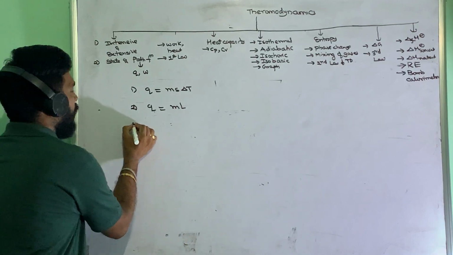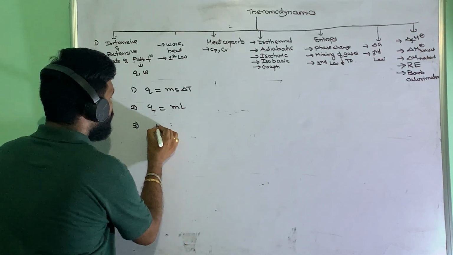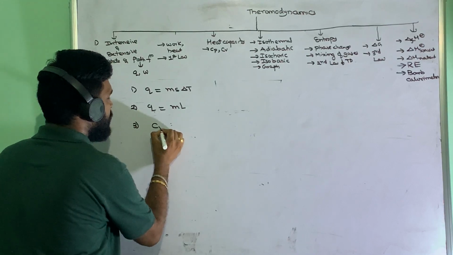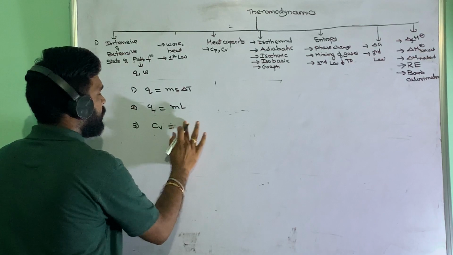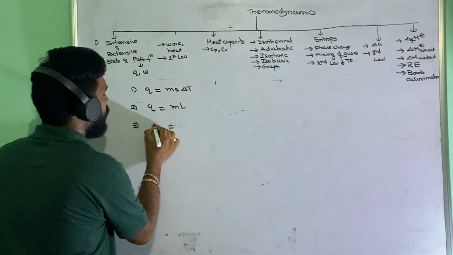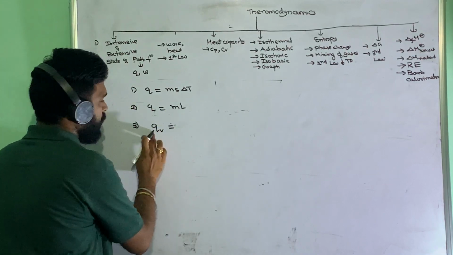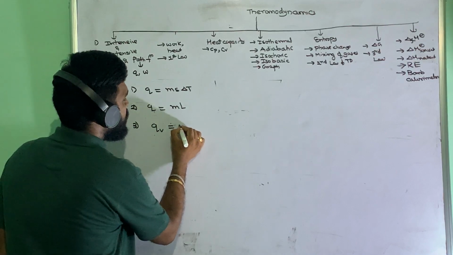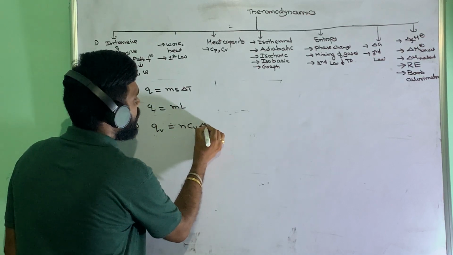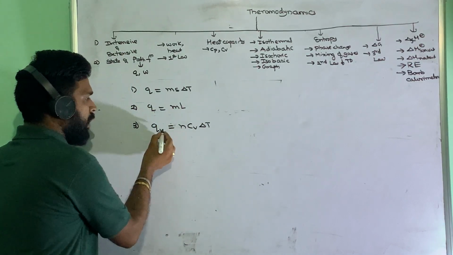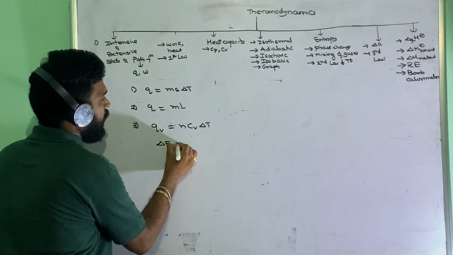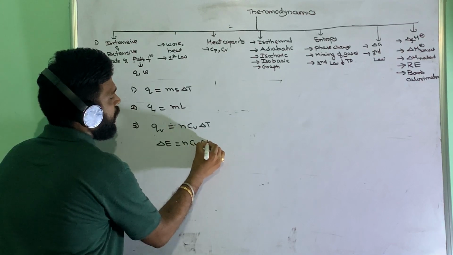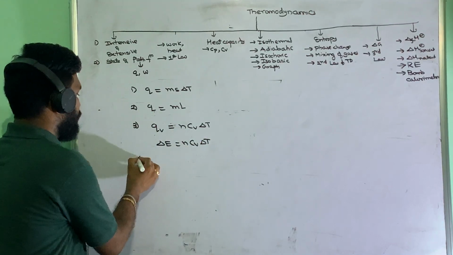And the next one, you get the expressions for C_V, that is heat capacity at constant volume. In that case Q_V is equal to n C_V delta T. We already know Q_V is equal to delta E, so delta E is equal to n C_V delta T. That is our formula.